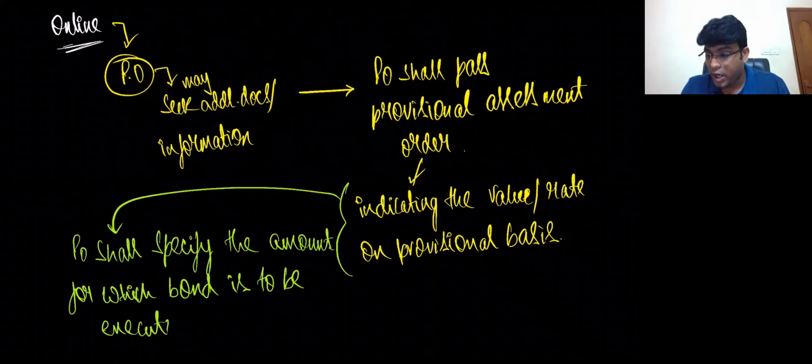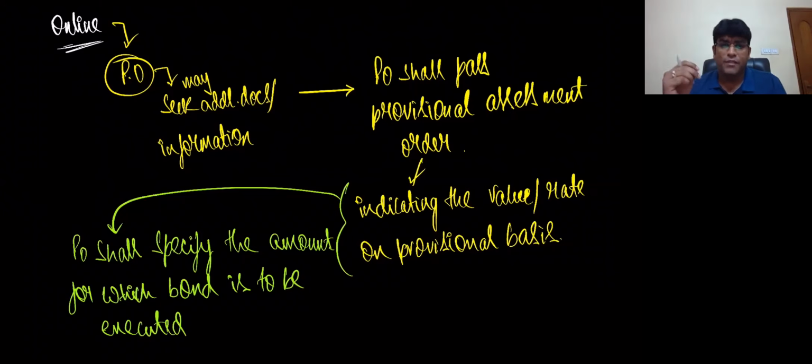Now you might get one doubt, sir, why has this word bond come? Friends, the logic is very simple. Provisional assessment is done, but so far final assessment is not done. Provisionally, we might ask him to pay tax of 1 lakh. But tomorrow, when we do final assessment, checking all the documents and verifying everything, that might turn out to be 1,60,000 also. But this man might run away by that time. So we want to bind him. And always, in order to bind a person, we'll ask that person to execute a bond.